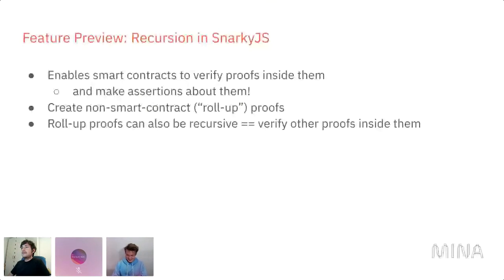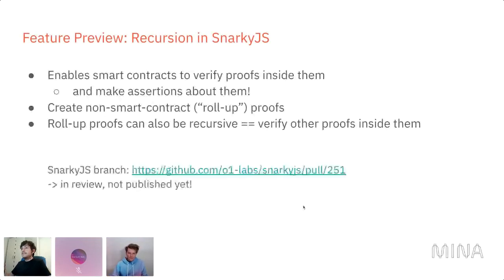It works. So recursion means that you can verify proofs inside other proofs. So you all know we have smart contracts, and now smart contracts have methods which you call when you create a proof, and now these can also verify other proofs. And you can also make any assertions about those proofs. So that's the first thing. Smart contracts can merge in proofs.